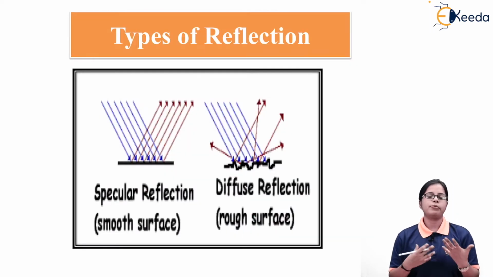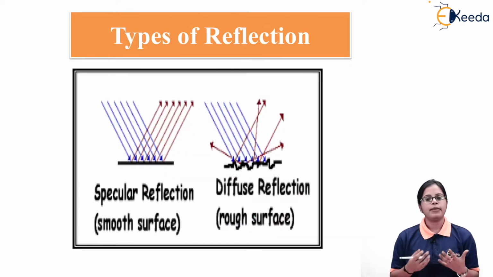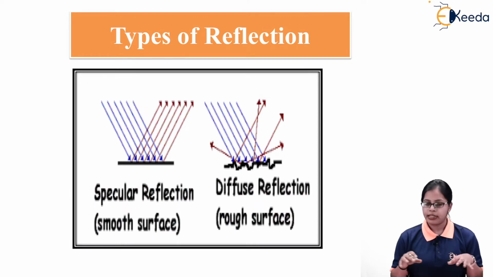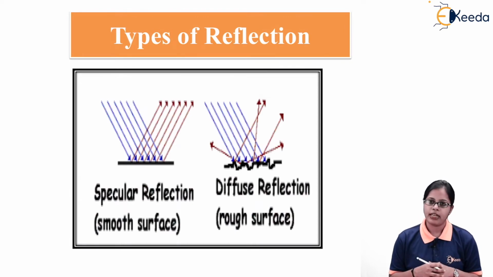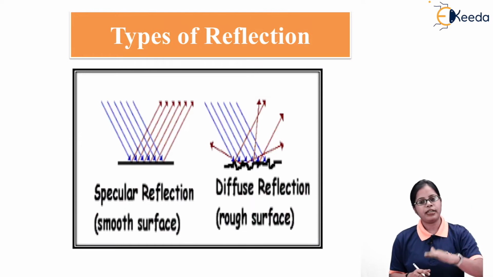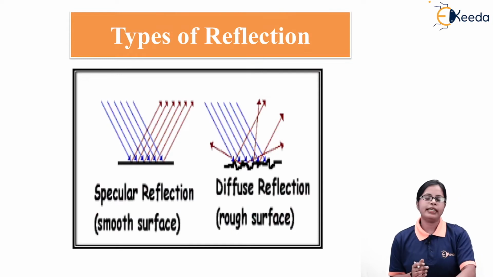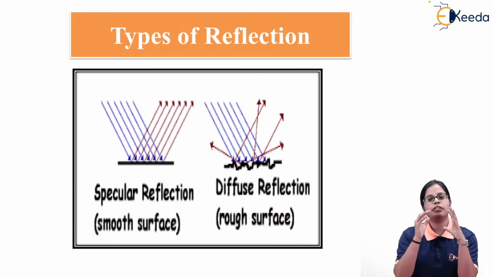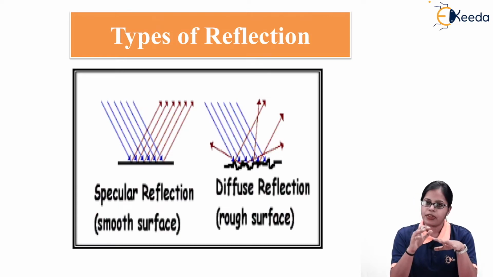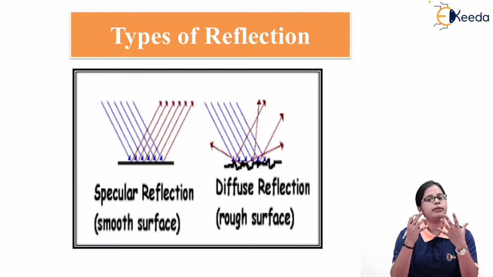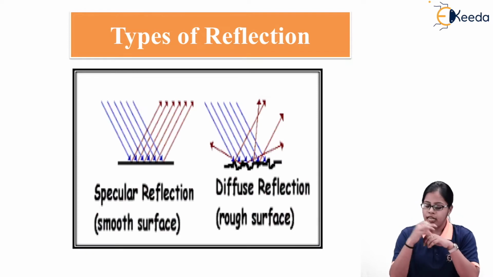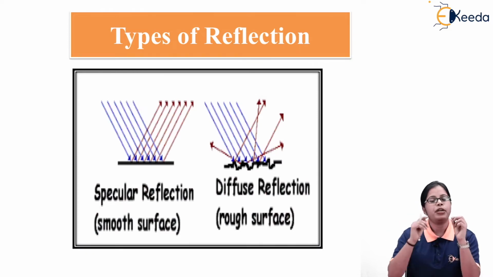Next, when we talk about the types of reflection, the types of reflection depend upon the surface irregularity. Like I said, the ray of light strikes the surface, and from that surface it is getting bounced back. So the material or the nature of the surface matters. So if the surface is regular, or if the irregularity is very little, then it is going to be considered a smooth surface.